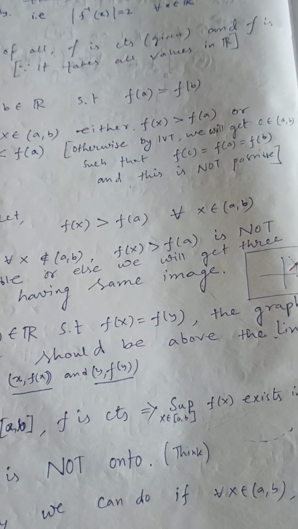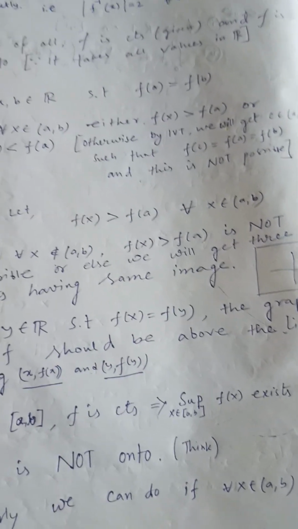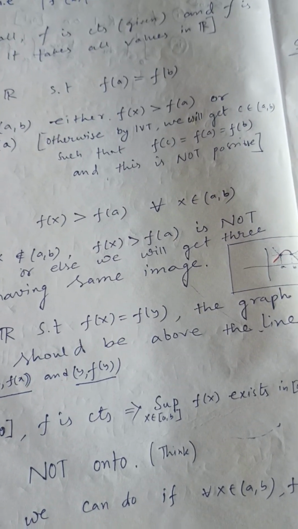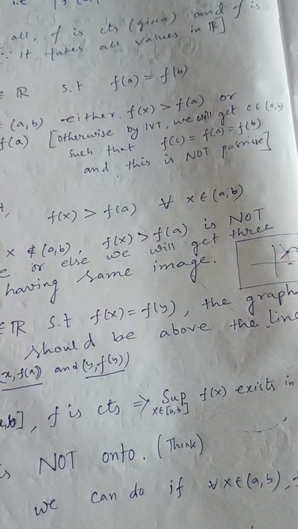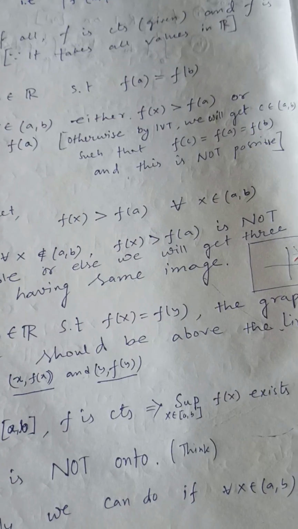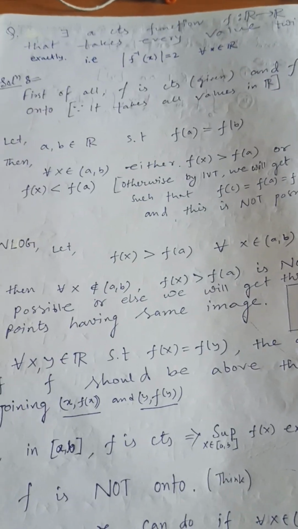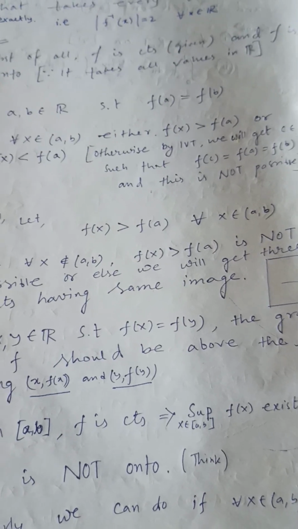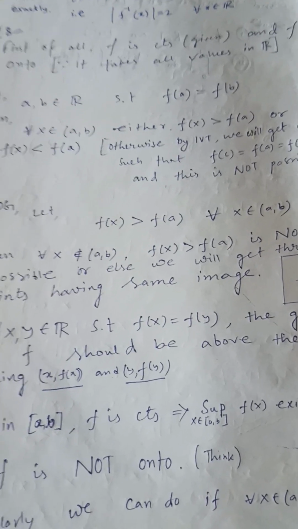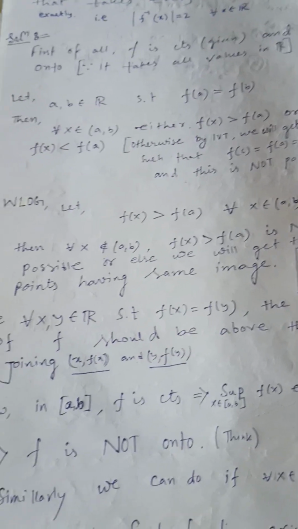if there are points where the function is greater than f(a), and there are some points where the function is less than f(a), then we will get a point c where the function will be equal to f(a) equal to f(b) equal to f(c). So the condition of the problem will not be satisfied. So either the function is strictly greater than f(a), or it is strictly less than f(a). Without loss of generality, let me assume that the function is strictly greater than f(a).